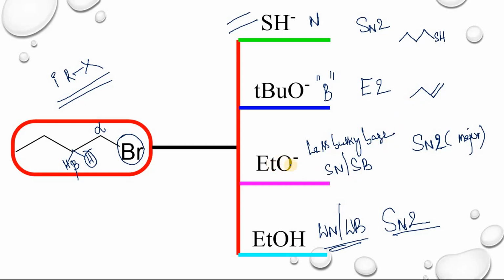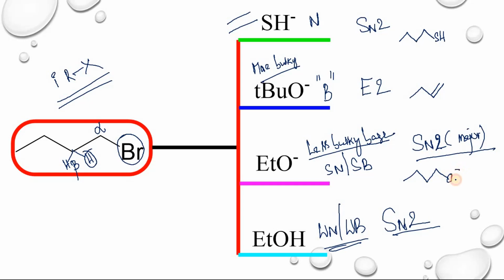In case of ethoxide, this one is less bulky base. This one is more bulky base. So in this case you will get E2 elimination. In case of ethoxide, less bulky base, you will get SN2 product. So what is the product you will get?